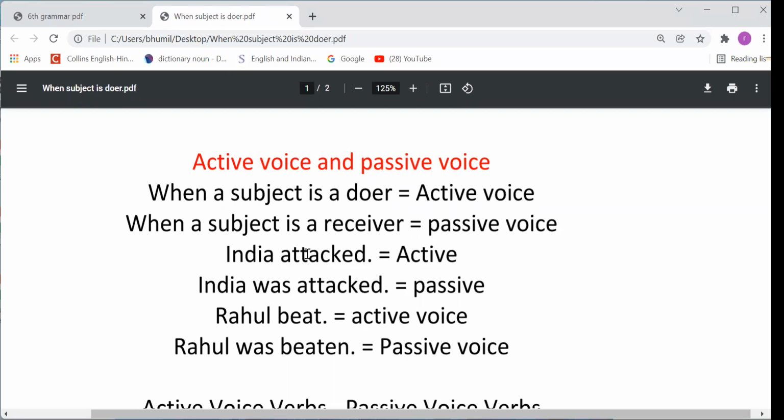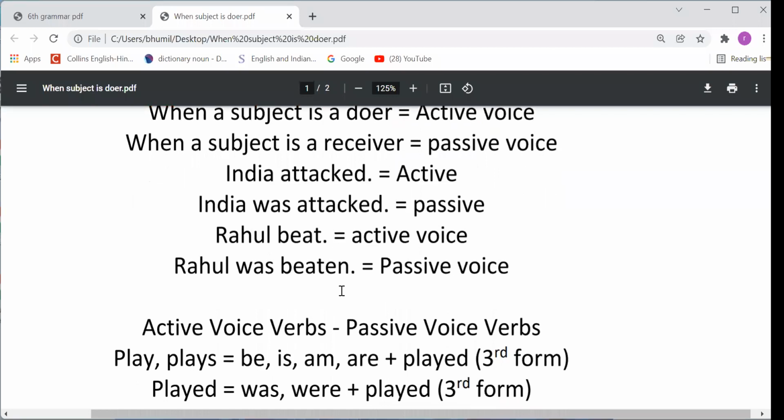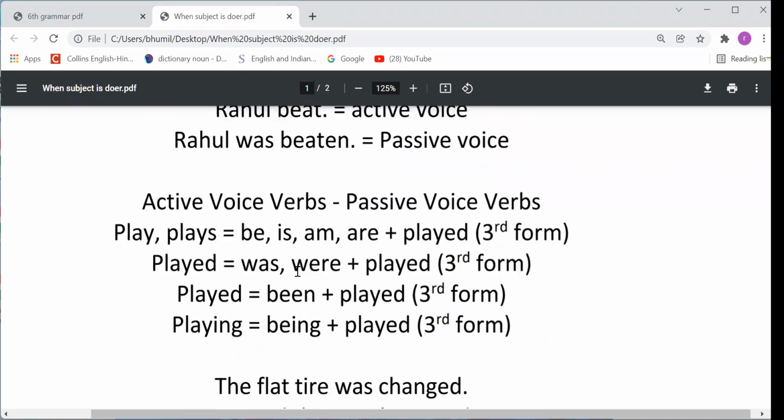Active voice: any form of the verb is called active voice. Be plus third form: was is the second form of be, as we have seen in the list. So be plus third form, that's the passive voice, right? In this also we have used the second form, so that is the active voice verb, but in this we have used be plus third form, so that's why it is a passive voice sentence, right?